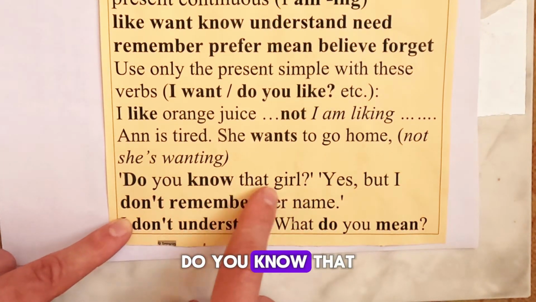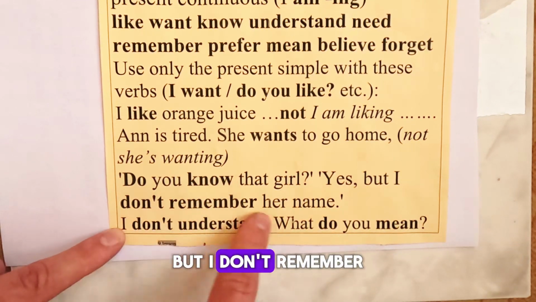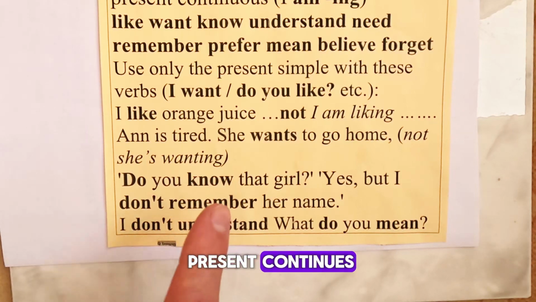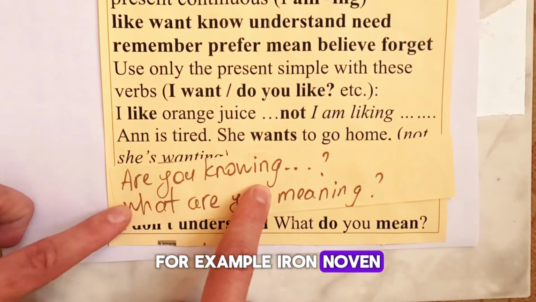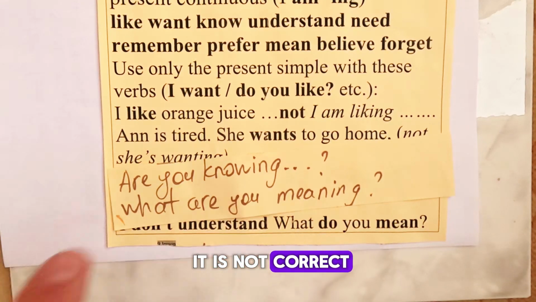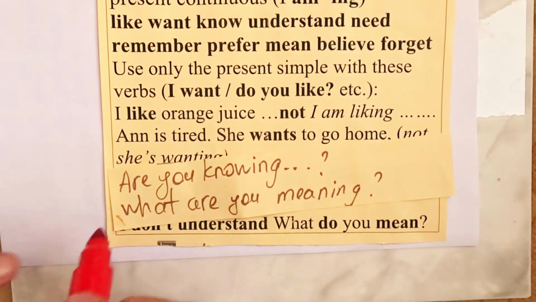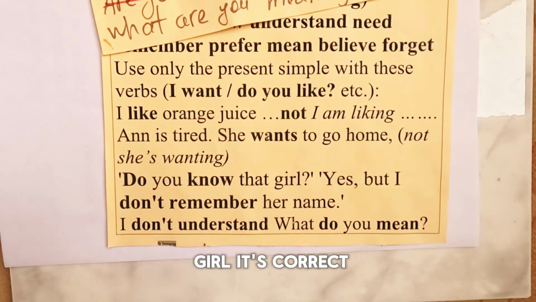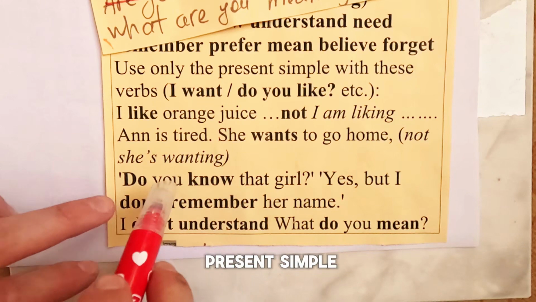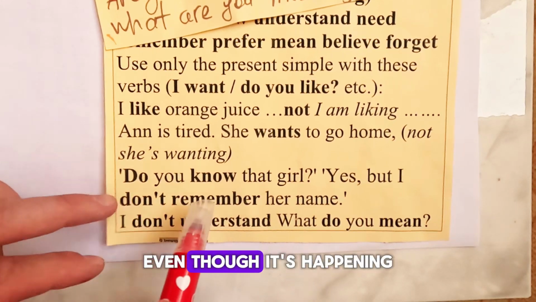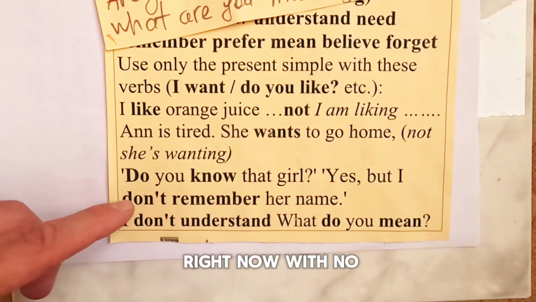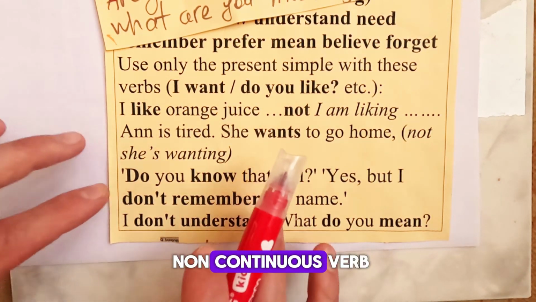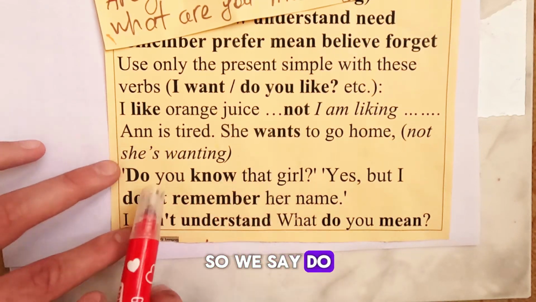Next one, do you know that girl? Yes, but I don't remember her name. We cannot use present continuous here. For example, are you knowing? It is not correct. Do you know that girl? It's correct. We have to use present simple. Even though it's happening right now, with know, we cannot use it, it is a non-continuous verb. So we say, do you know?